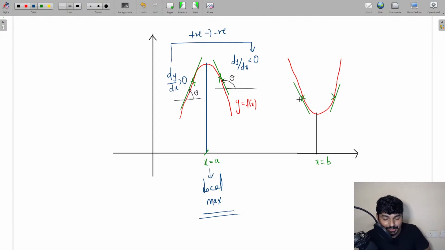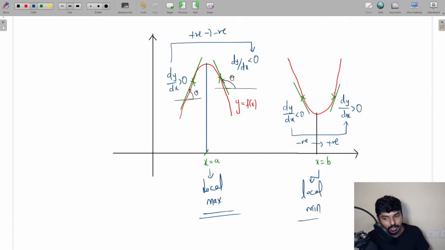If you see the tangent on the left side of x equal to b, the slope is negative because it is an obtuse angle. So here dy by dx is becoming less than 0. And for the tangent on the right side, the angle it is making is acute. So dy by dx is going to be positive in this case, everyone. So from here you get to know that if the dy by dx sign changes from negative to positive around a critical point, then at that critical point you are going to get a local minima.